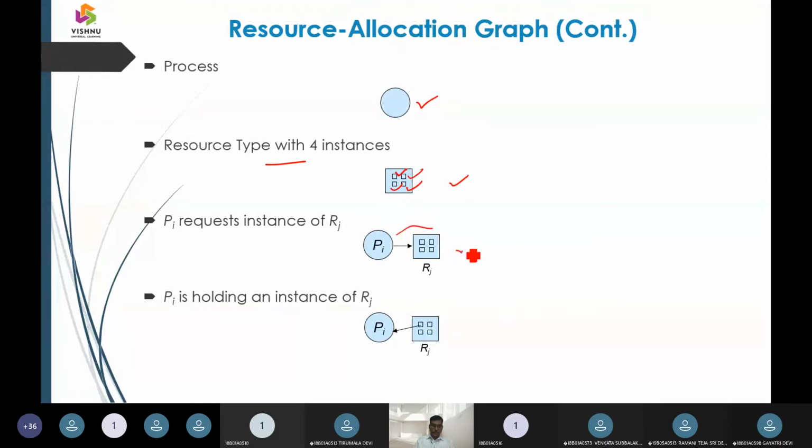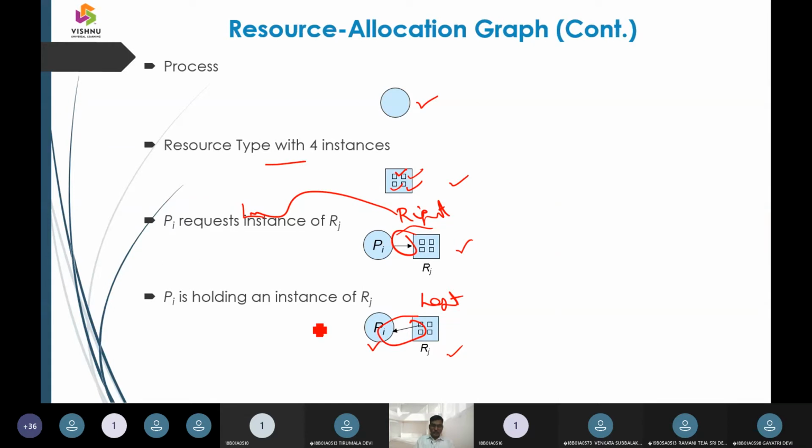So process Pi to resource Rj. You can see the arrow mark is going towards the right side of an edge. So when it is towards the right side of an edge, we call it a requesting edge.